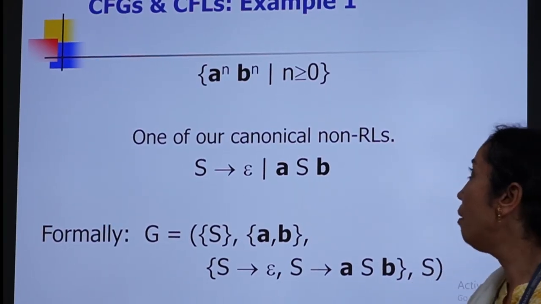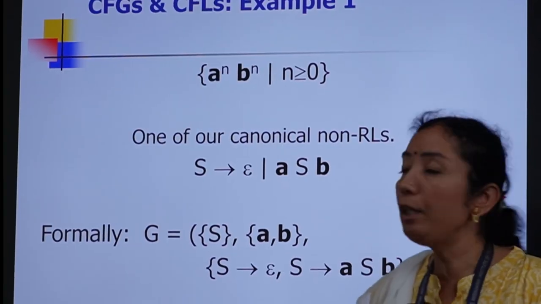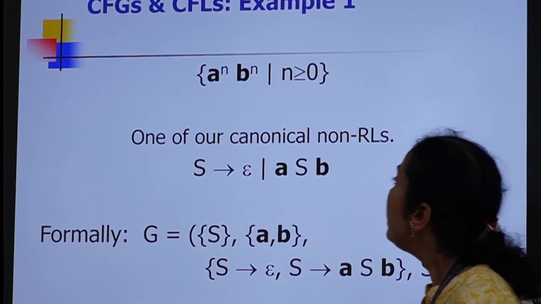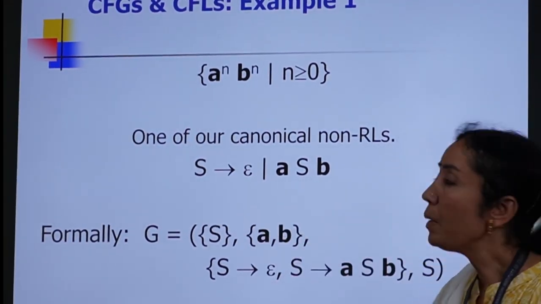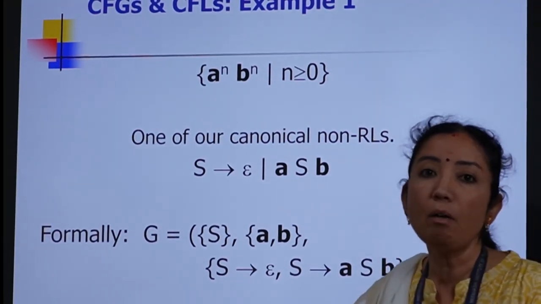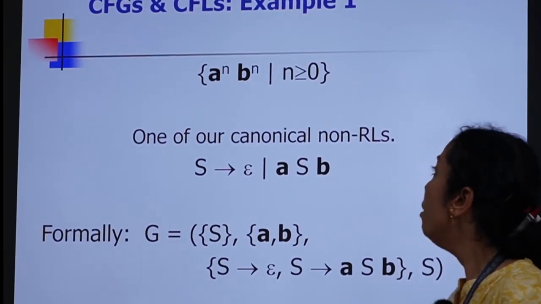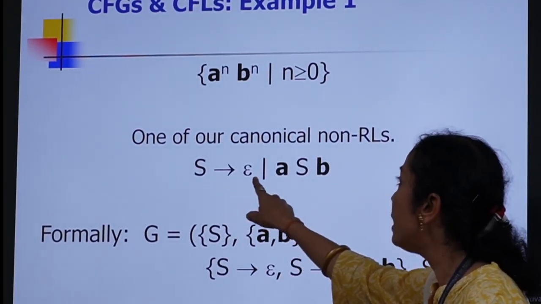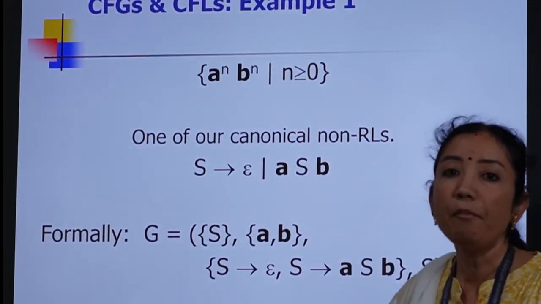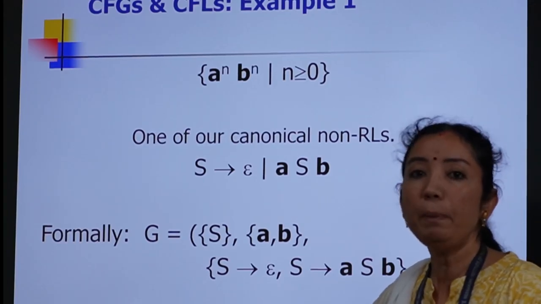So we go for writing the context-free grammar for this language. The rules of the context-free grammar for this language are written as S producing epsilon. Because n is greater than or equal to 0, there is the empty string epsilon in this language. So in order to derive the empty string epsilon, we write the rule S producing epsilon. Apart from epsilon, we have ab as a string, aabb as a string, aaabbb as a string, and so on.